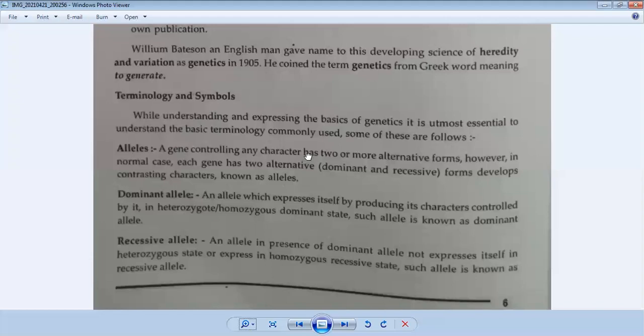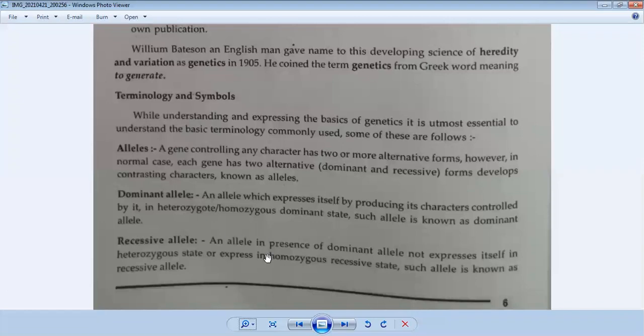Let's talk about the next terminology: dominant allele and recessive allele. What is a dominant allele? An allele which expresses itself by producing the character controlled by it in the heterozygous or homozygous dominant state is known as a dominant allele. So the allele which expresses itself in the next generation, we call a dominant allele.